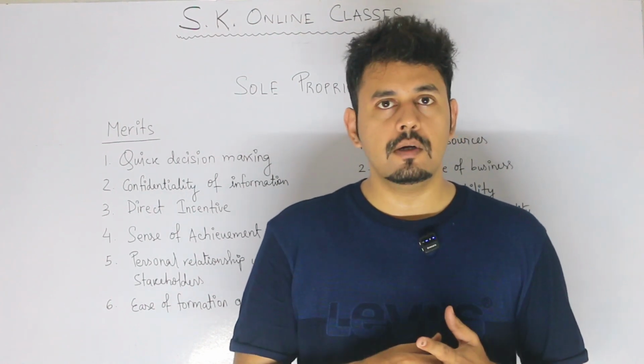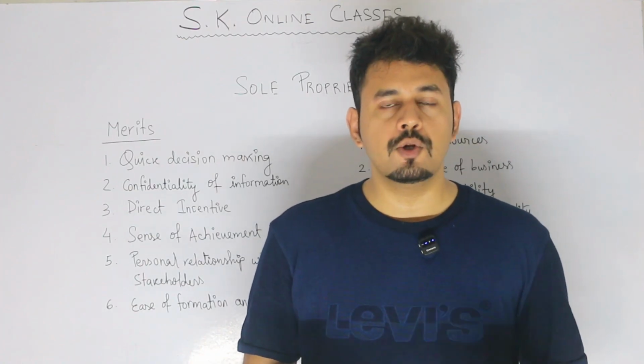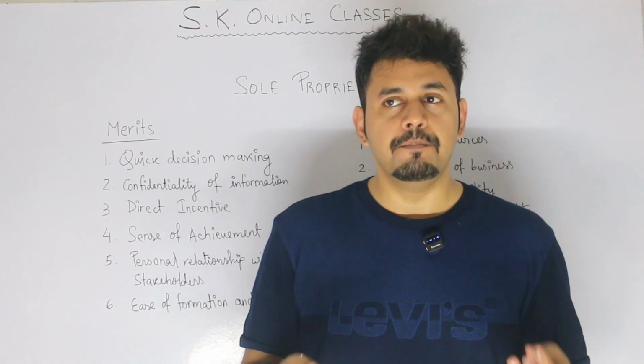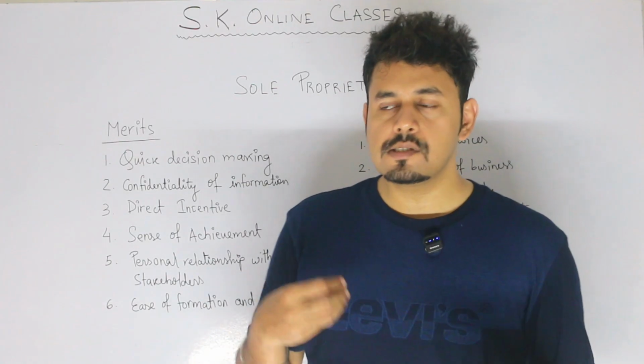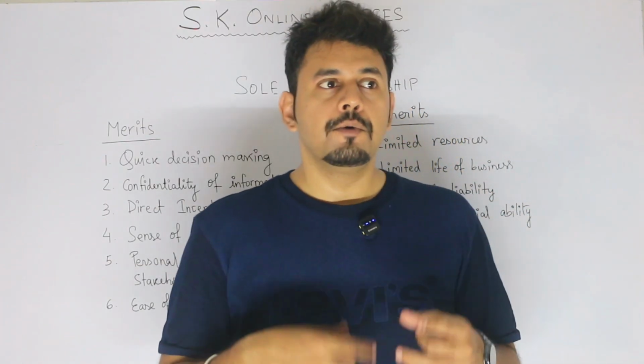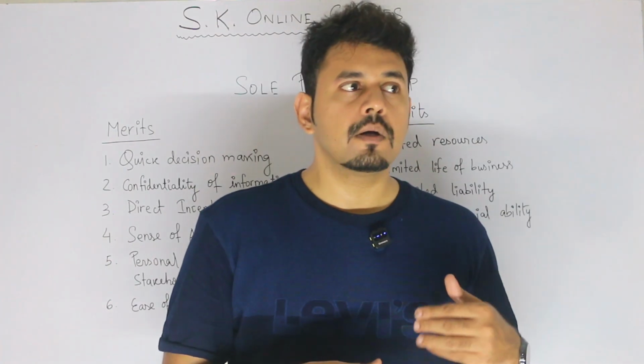So in a small definition, how can we define a proprietor? A proprietor is a person who is engaged in business, who is not only managing the entire business, not only investing capital, but operates the business on a day-to-day basis.